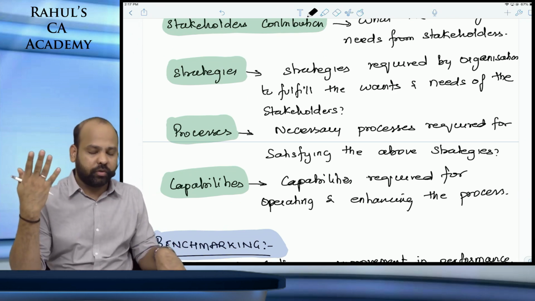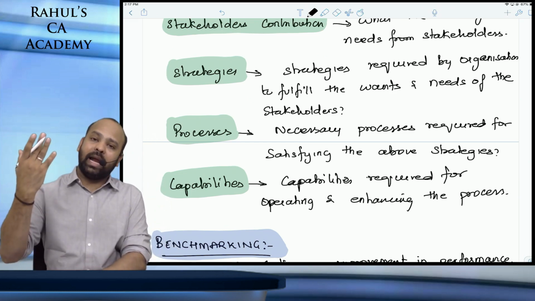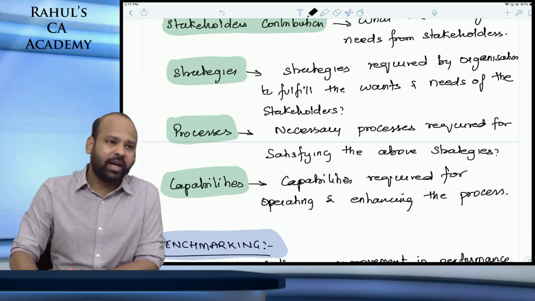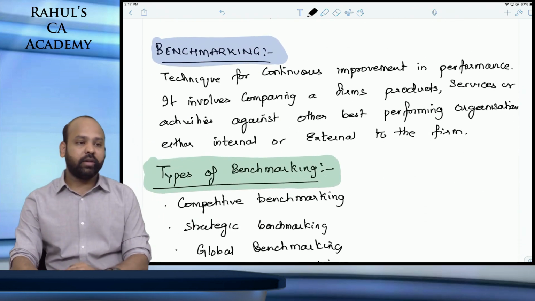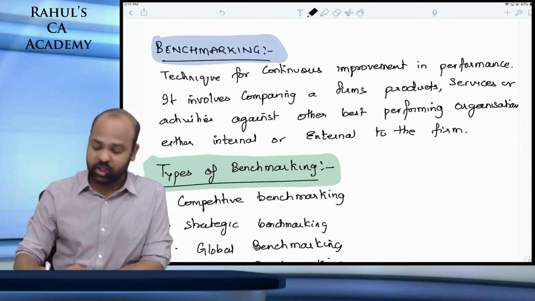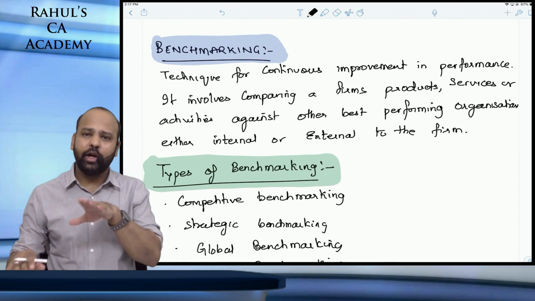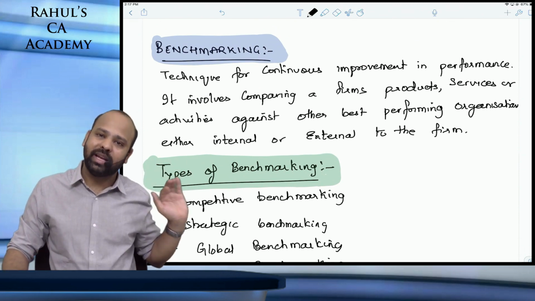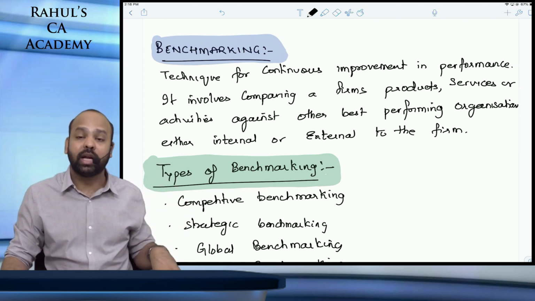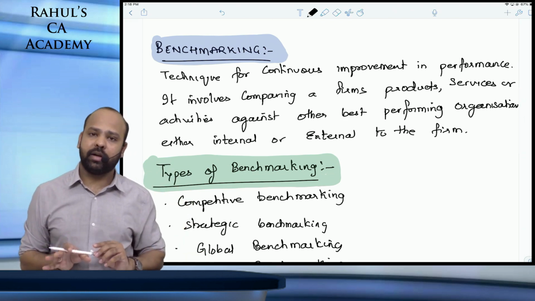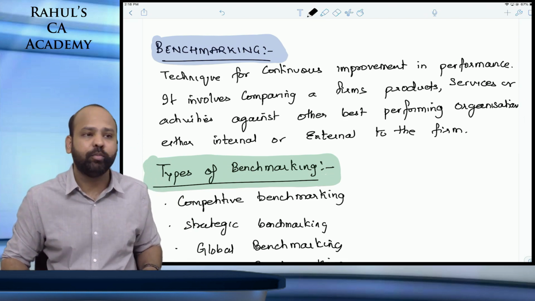We've spoken about the performance pyramid and the performance prism. We've spoken about the building block model and the balanced scorecard. Do not forget, this is very important from the viewpoint of examination. Benchmarking is the next concept that we're going to learn here. Benchmarking is you trying to map your performance against something else. That something else can be the best industrial practice, or it can be your own internal practices. That is benchmarking. It is basically a step that you're taking for continuous improvement in performance.